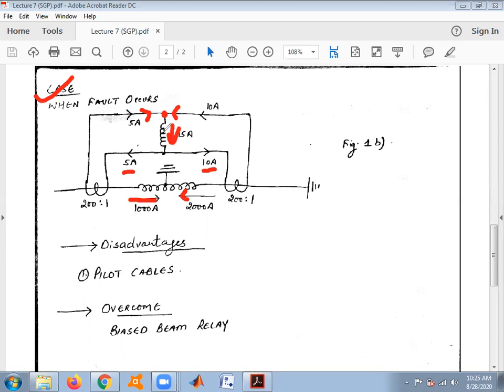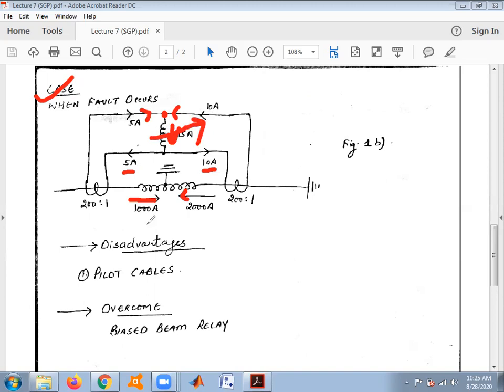In this way the relay distinguishes between heavy load conditions and light load conditions. This is how this category of relay distinguishes between heavy load and light load conditions. The operating coil of the relay operates, which in turn operates the trip circuit of the circuit breaker, which in turn isolates the faulty section.